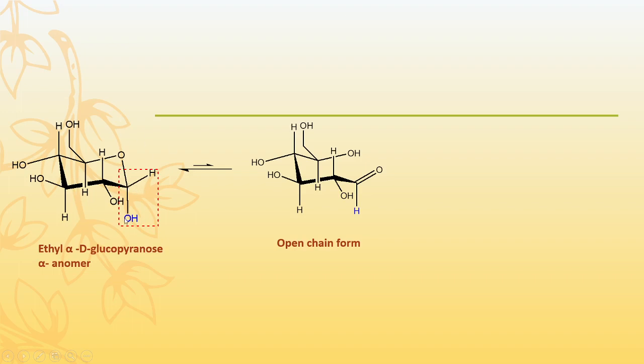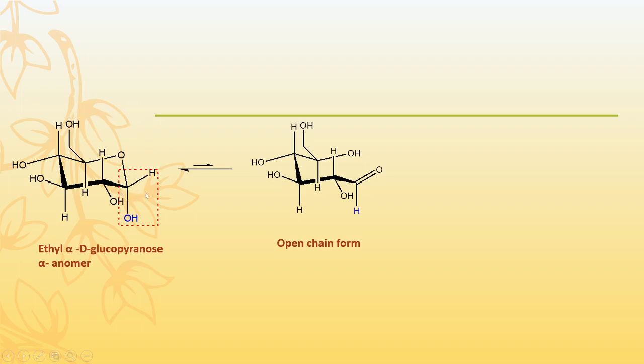So why is it called the hemiacetal? Because this carbon contains this OH and also this OR. That means one OH group and one OR group is present on this carbon atom. Therefore this is called the hemiacetal, and this OH is axial, trans to this CH2OH.